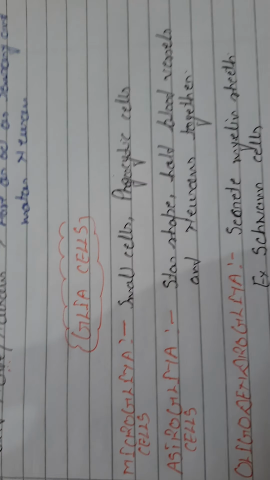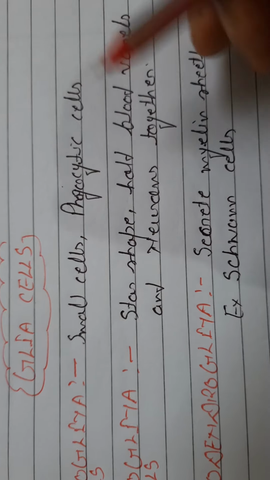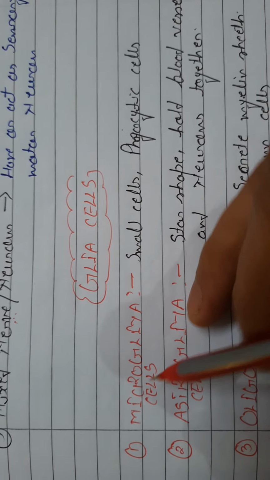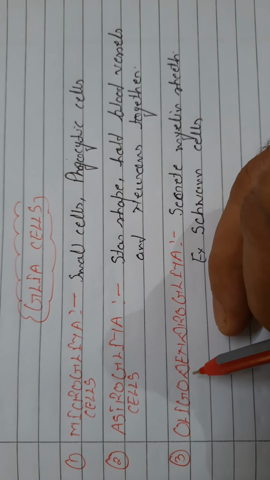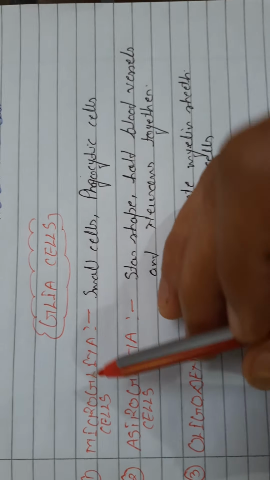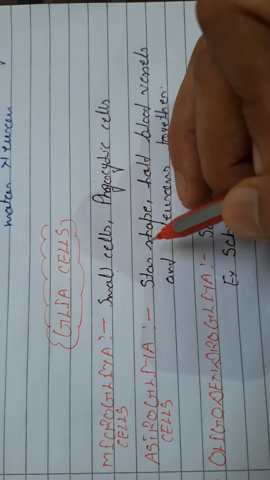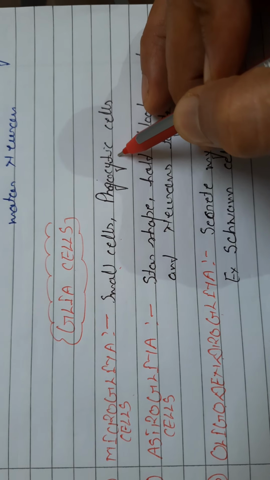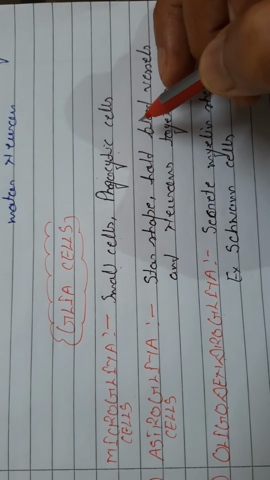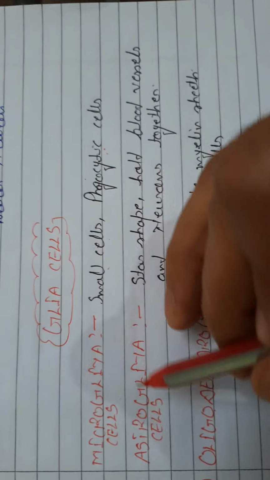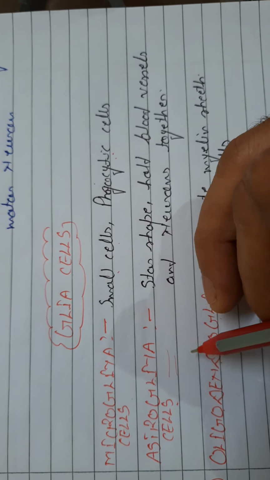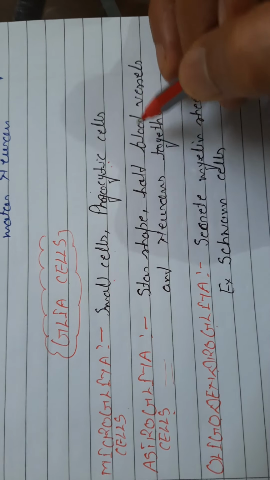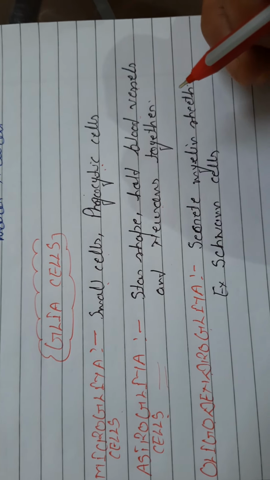At last, here we have the glia cells. Glia cells are of three types: microglia, astroglia, and oligodendroglia. Microglia are small in size and they have a phagocytic tendency. It means they kill different types of pathogens and engulf them. Astroglia look just like a star and have different types of long thread-like extensions. With the help of these extensions, they hold the blood vessels apart from the neurons also.